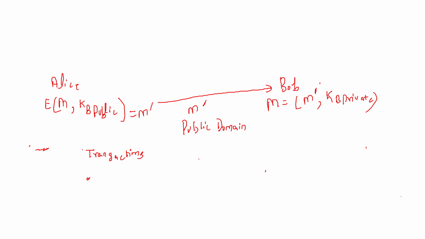For sending the transaction, Alice encrypts the transaction with her private key. So anyone in the public will be able to know that this transaction has been sent by Alice. In future, Alice will not be able to deny that she has sent the transaction to Bob.